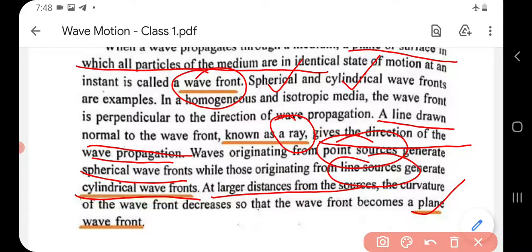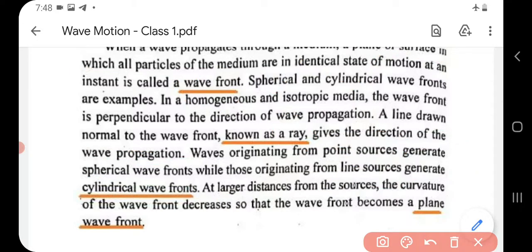So these are the definitions that you got. What is meant by wavefront, what is meant by ray, what are the various types of wavefronts, spherical, cylindrical and plane, and how do they originate. That is, waves originating from point sources generate a spherical wavefront, waves originating from line sources generate cylindrical wavefront, and waves originating from sources at large distances generate plane wavefront. Hope that too is clear.